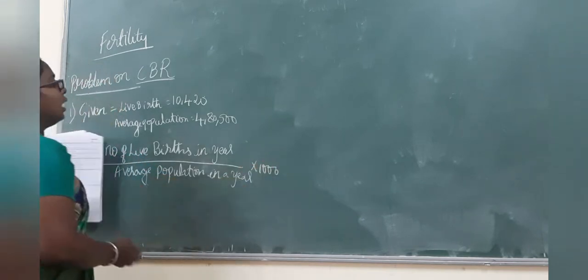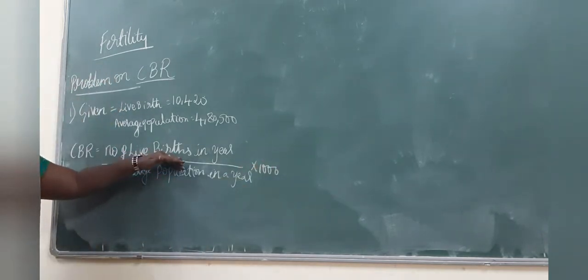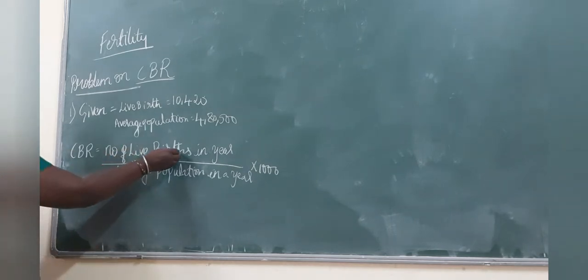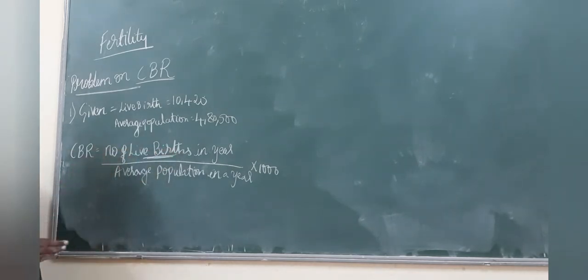See, for CDR here we will be taking deaths. For CBR here we will be taking live births. So this is the difference. When it is CDR, it is on mortality. When it is CBR, it is on fertility.